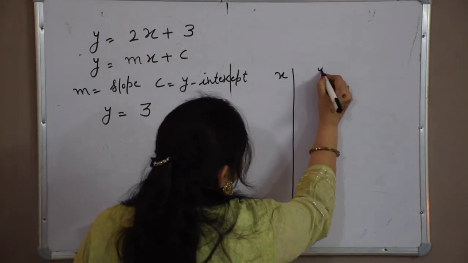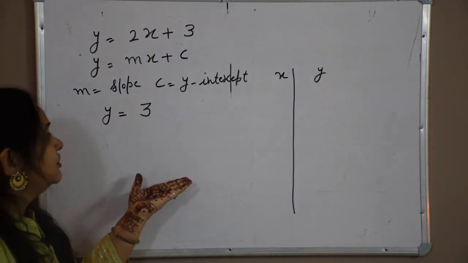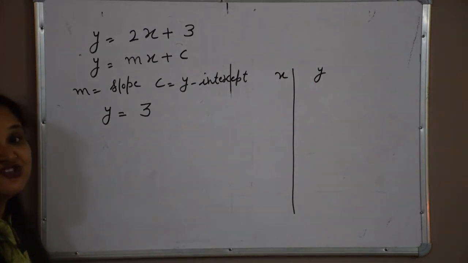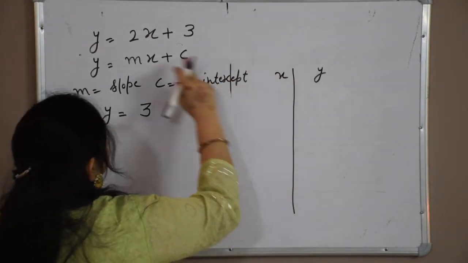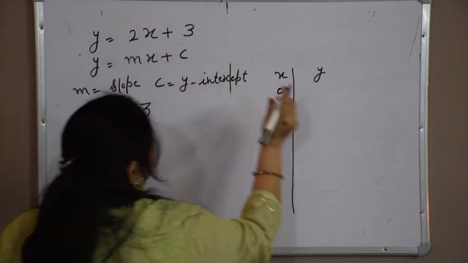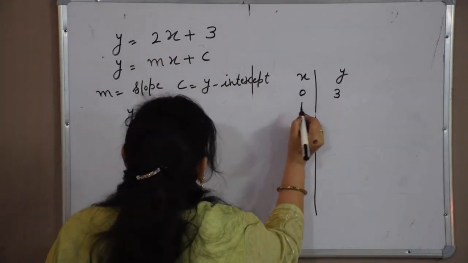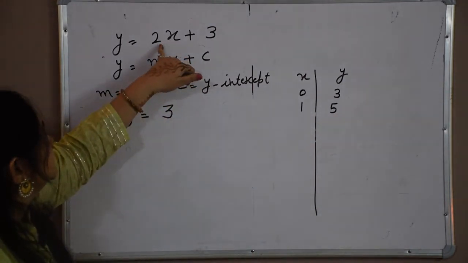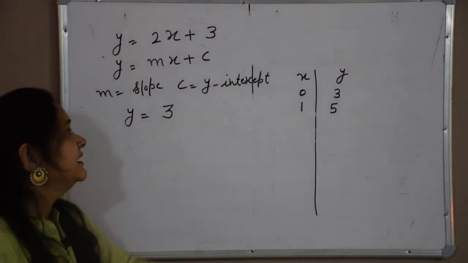In general, we can say the rate of change of y with respect to x is called the slope. Whenever y is changing, x will also change, and that is the slope. How can we define it? Suppose I take x and y. If I put x equal to 0, then y is equal to 3. If I put x equal to 1, then y is 5: 2 ones are 2, plus 3 is 5. And for x equal to 0, I get (0, 3).